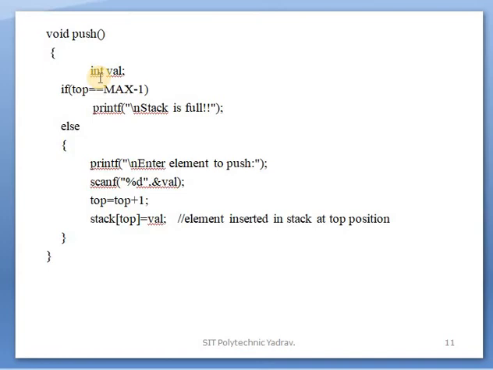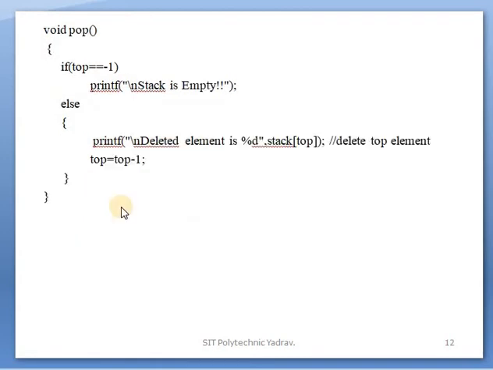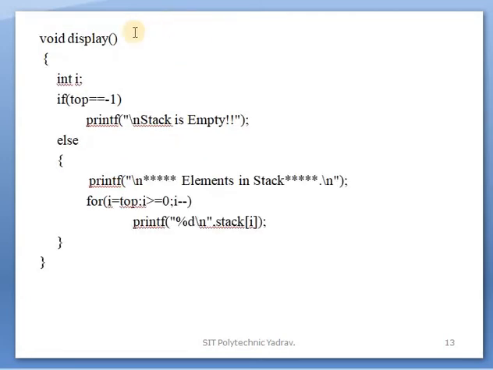In push, first of all check whether the stack is full or not. If it is full, then exit. If it is not full, then the element will be added and the top pointer will be incremented by 1. In pop, first check whether the stack is empty or not. If it is empty, then the printf function displays the message stack is empty. If it is not empty, then elements will be deleted one by one.